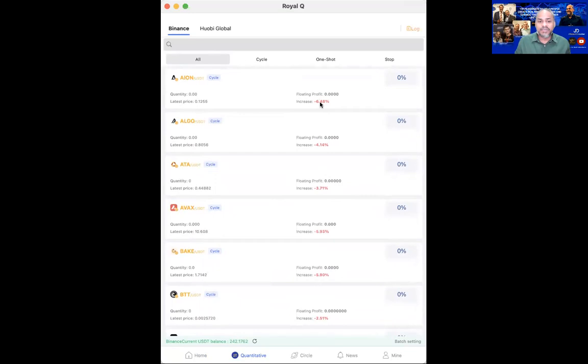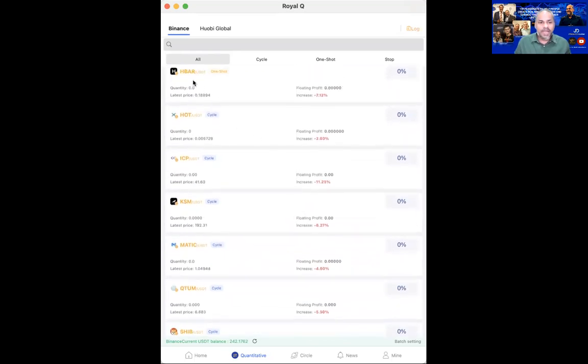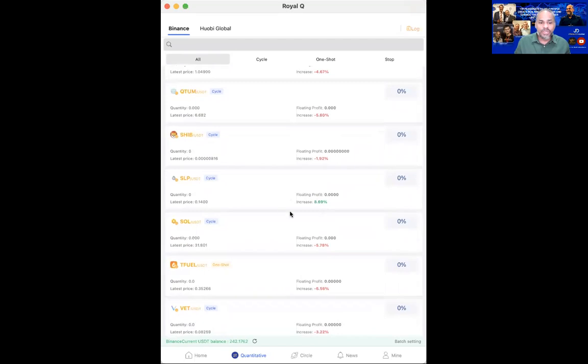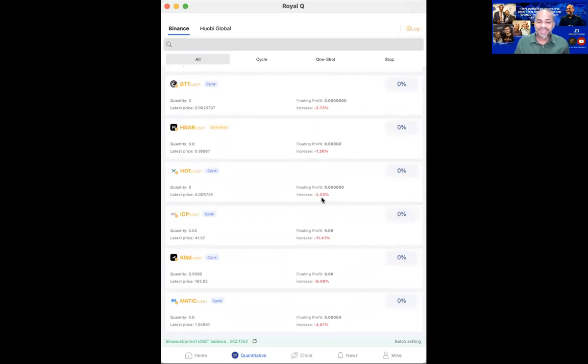Look at the increase percentage here. Which increase percentage is the lowest in terms of the negative? So you will see, for example, ION is about -6%. ALGO is about -4%. If you go all the way, we have HBAR, which is about -7%. Now, ICP -11%. If you go further, you also will see there is a positive 8%. Can you see that? Between the positive market that is uptrending and the market that is at low, which one will you choose? Is it as simple? That is it, because I want to buy low.